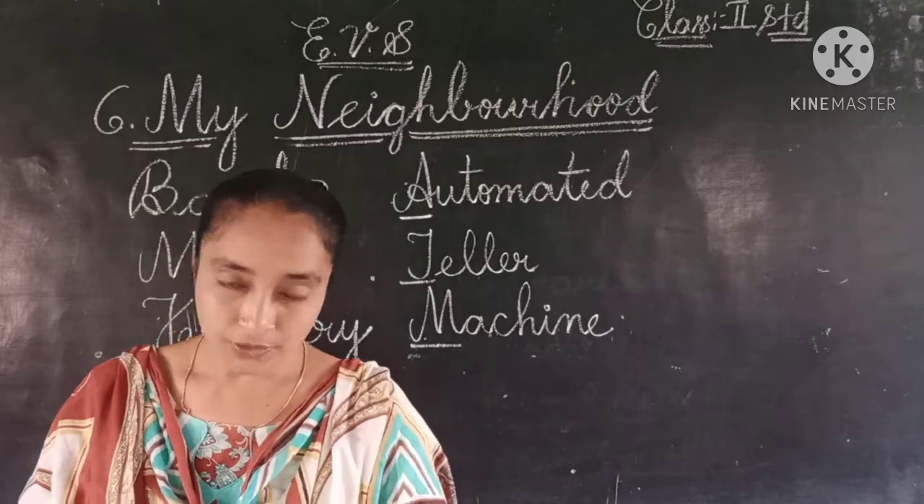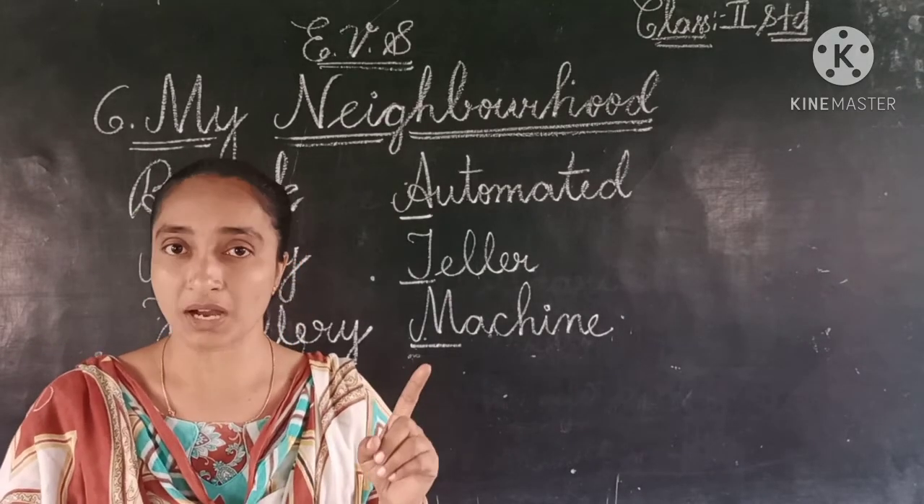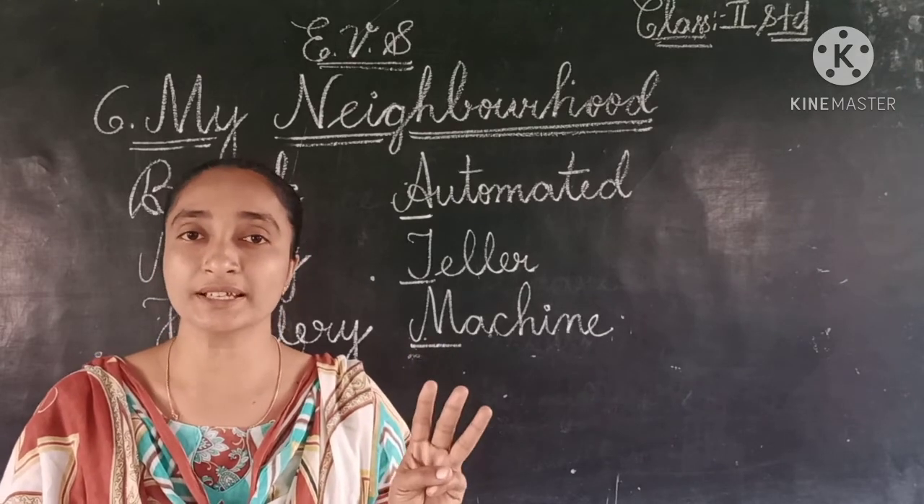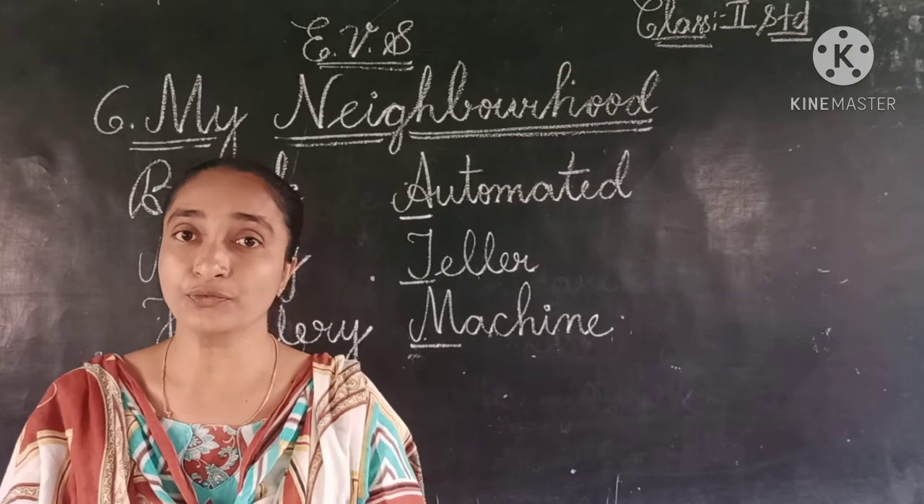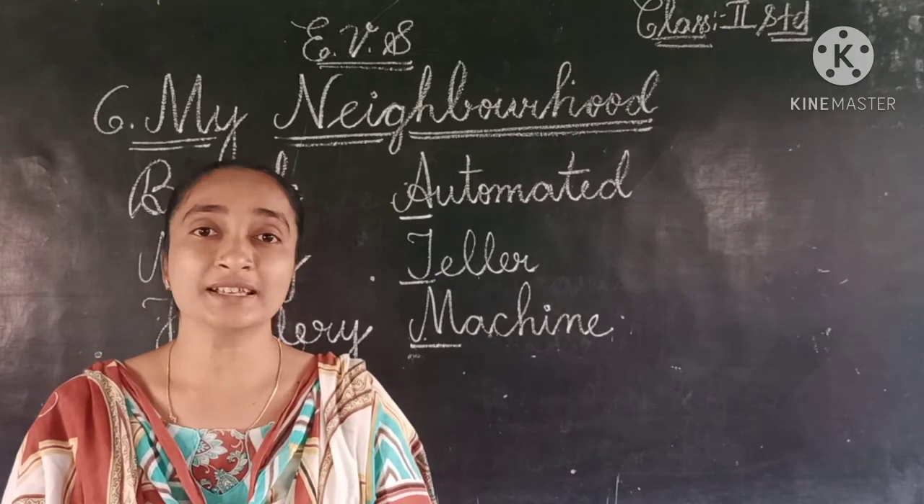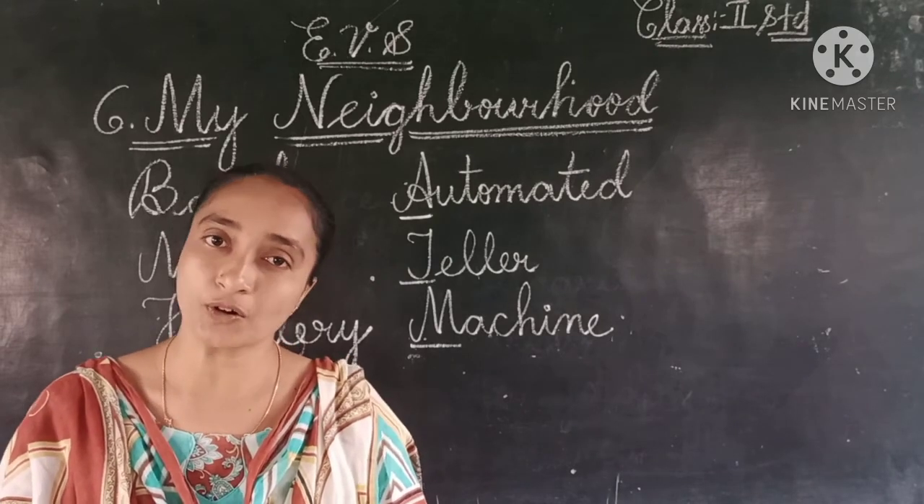Okay, children. So here we have completed three topics. The first one, market. Second one, the post office. And the third one, the bank. Let us see another one, the fourth. What is the most important one? Yes, that is nothing but the hospital. So let us learn about the hospital now.